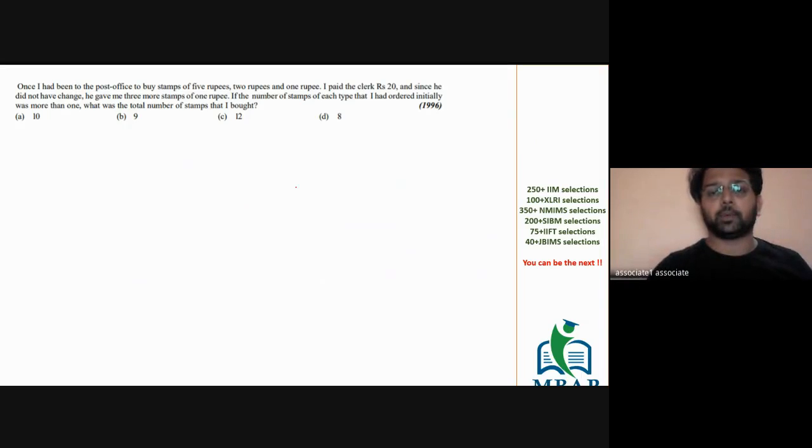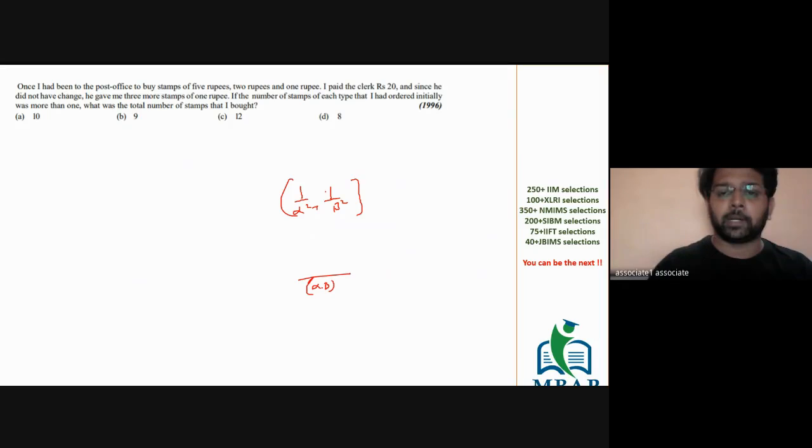And the question could be anything here. The question could be 1 by alpha square plus 1 by beta square. The question could also be like this. How would you solve this? The denominator will become alpha square beta square, which is alpha beta raised to 4, and the numerator will become alpha square plus beta square. This is a square plus b square, which eventually will be a plus b the whole square minus 2ab. This is what we have to solve in this question.